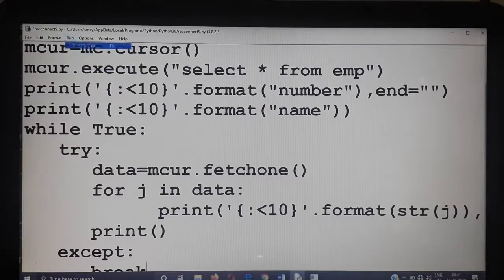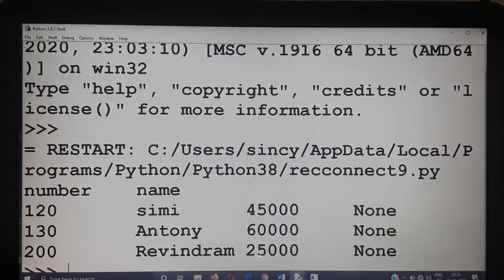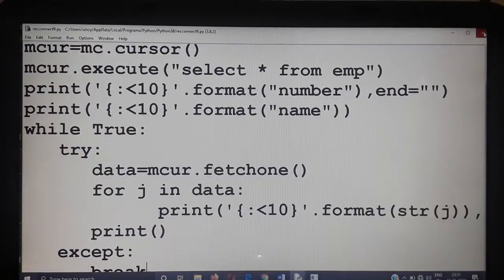Now run this program. See that it is executed, extracted one by one, and records are displayed on your screen. There is the use of your fetchone method. One at a time extracted and displayed on your screen. So now we studied three methods.